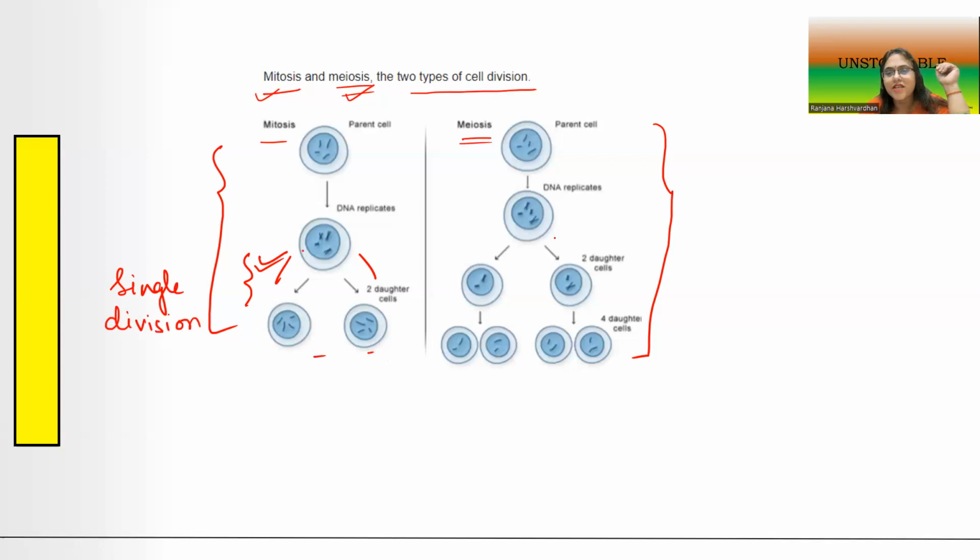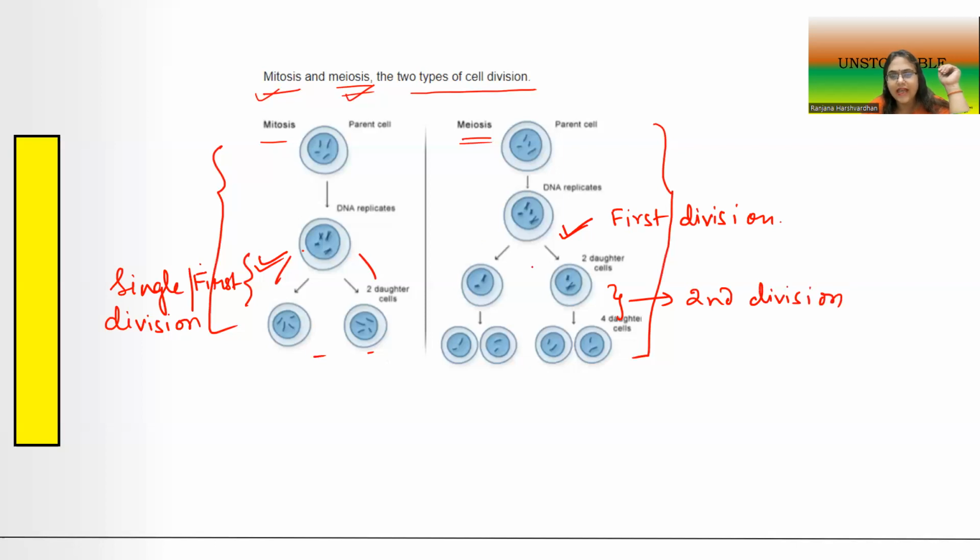And what can you see here? The division takes place here, so this is the first division that you see. I will also write here single or first. And here again we see the next set of division, which I would call the second division.